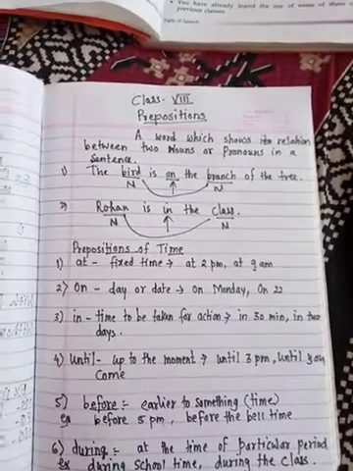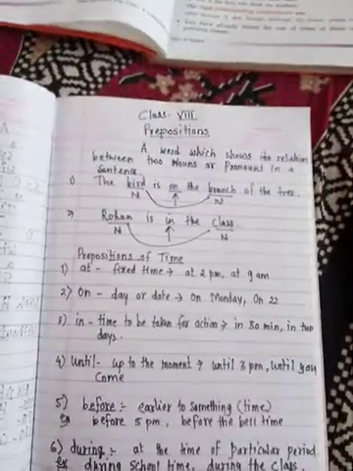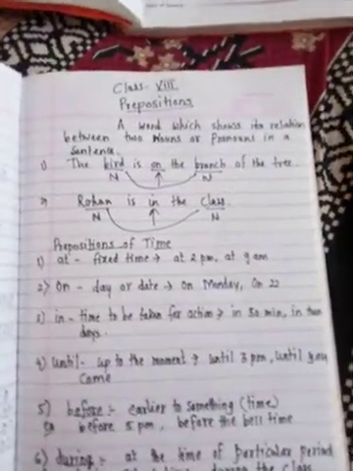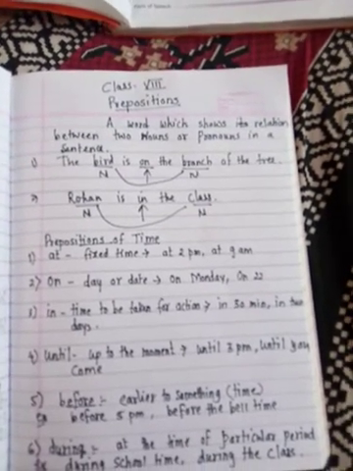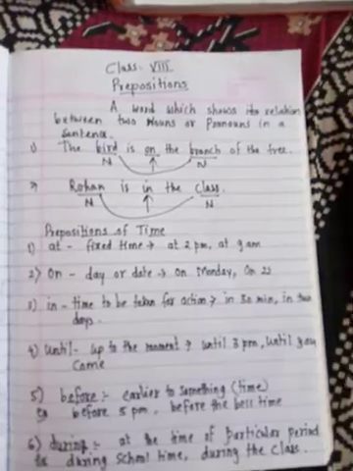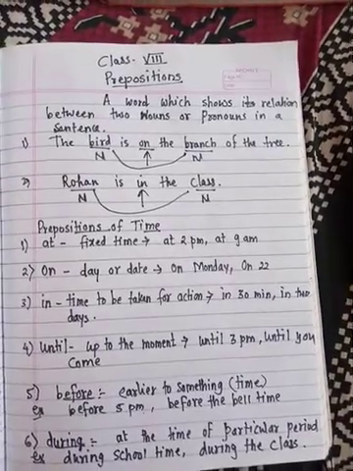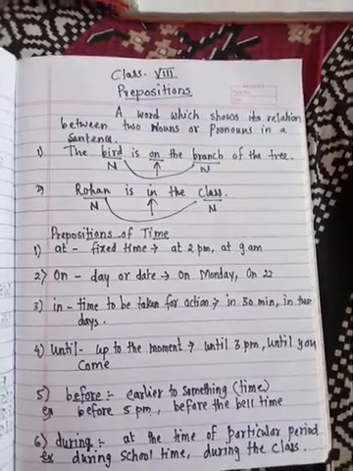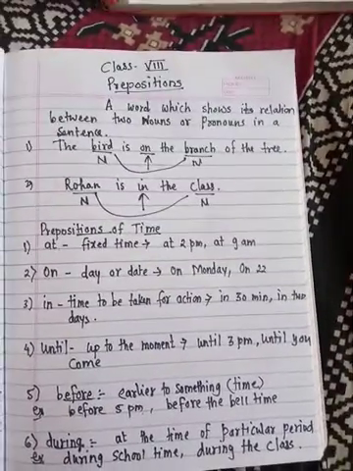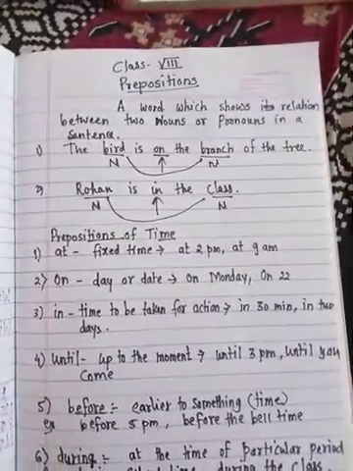In this video we are going to talk about prepositions. Already we have finished nouns, pronouns, adjectives, adverbs and verbs. So the sixth type of words is prepositions. Already you have studied prepositions in your previous classes. Again I'll repeat, what is a preposition?